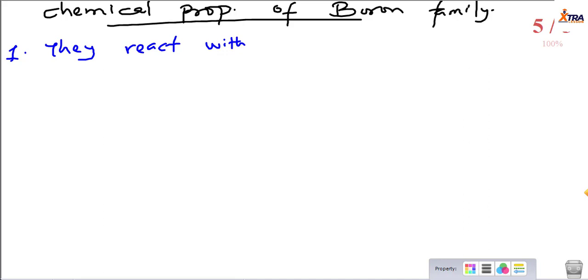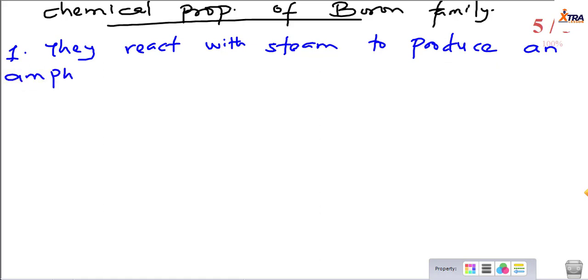They react with steam to produce an amphoteric oxide, not an alkali now. An amphoteric oxide, which is an oxide that is partly an acid and partly a base, and liberate hydrogen gas.